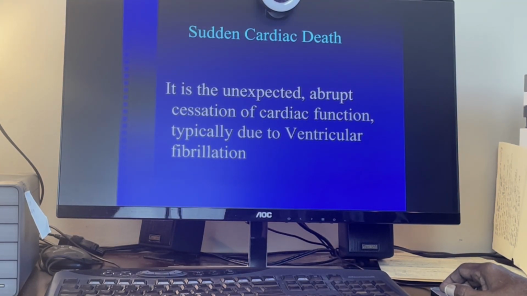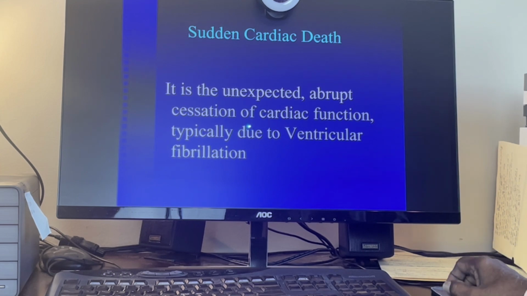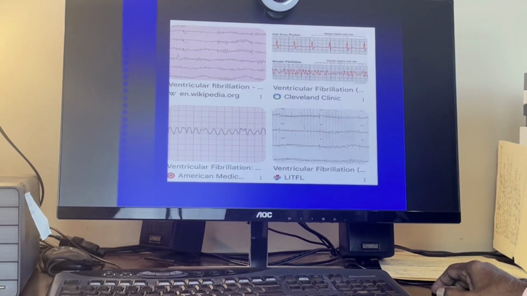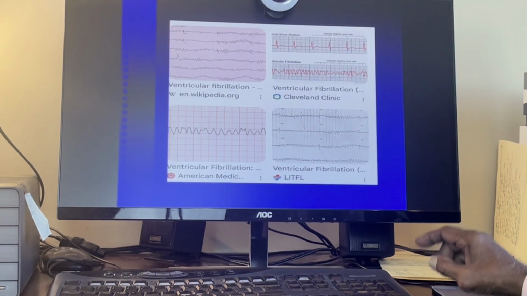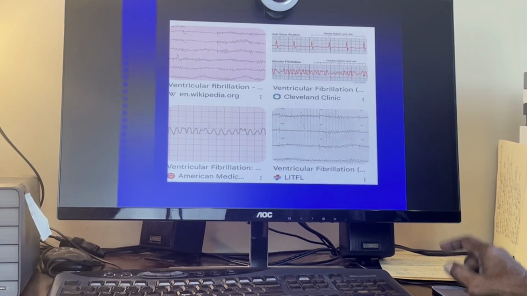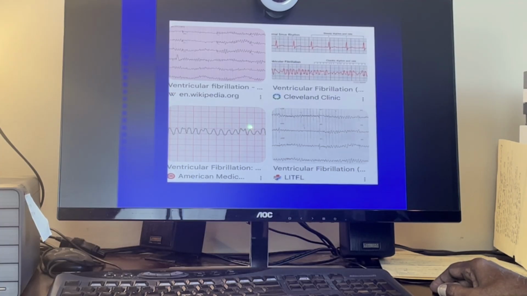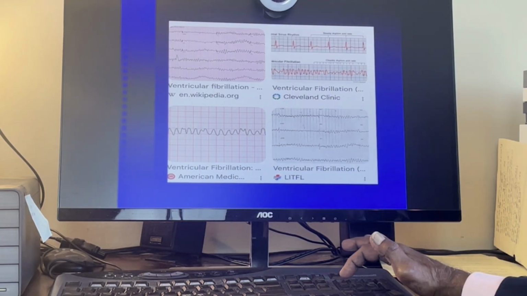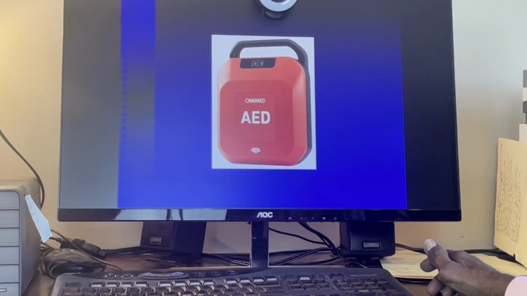Sudden cardiac death is the unexpected abrupt cessation of cardiac function, typically due to ventricular fibrillation. I need to explain what ventricular fibrillation is. Normal sinus rhythm is tedum, tedum, tedum. In the beginning of a heart attack, it can go into ventricular fibrillation, then it will switch from tedum, tedum to kata, kata, kata, kata. When ventricular fibrillation ensues, there must be defibrillation, otherwise, the patient is sure to die.